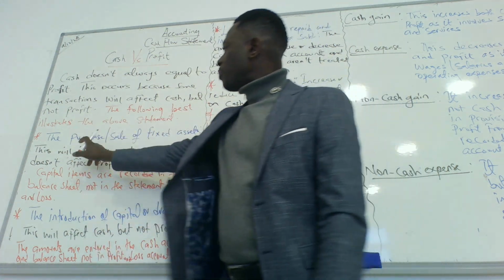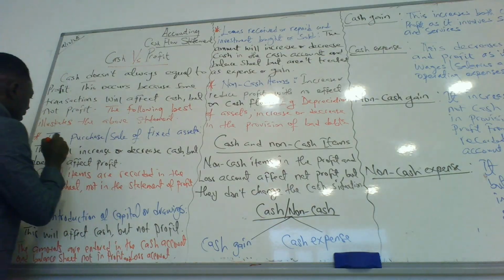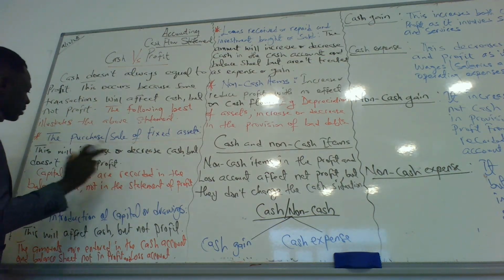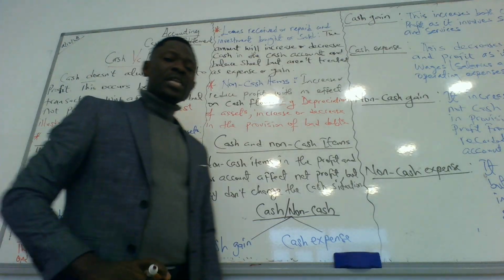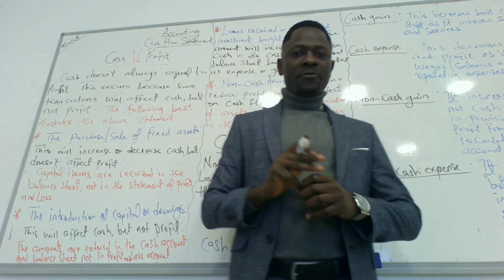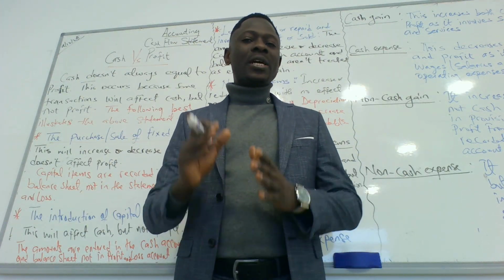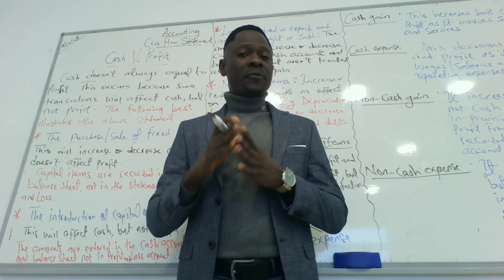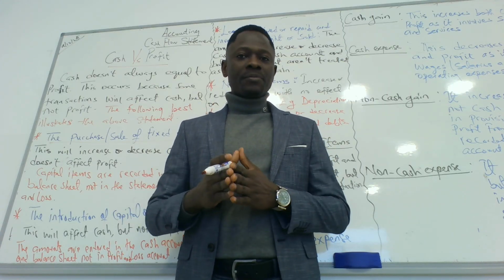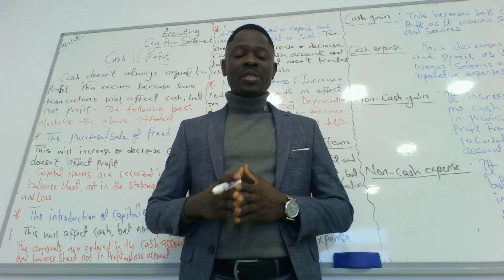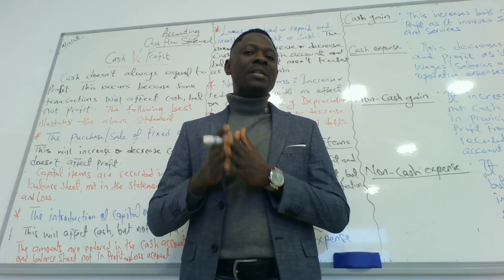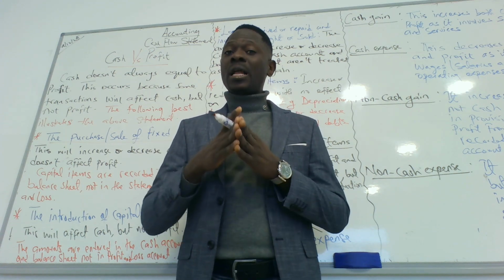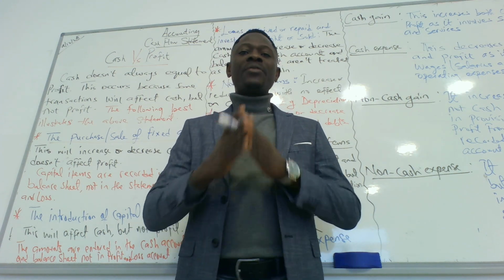Number one, the purchase or sale of fixed assets. This will increase or decrease cash but does not affect profits. The purchase or sale of fixed assets would not affect profit but would affect cash. Why? Because the purchase or sale of a fixed asset is recorded as capital, and that is treated in the balance sheet. Which simply means it does not have anything to do with the profit and loss account, and that is why it's not going to affect profit.